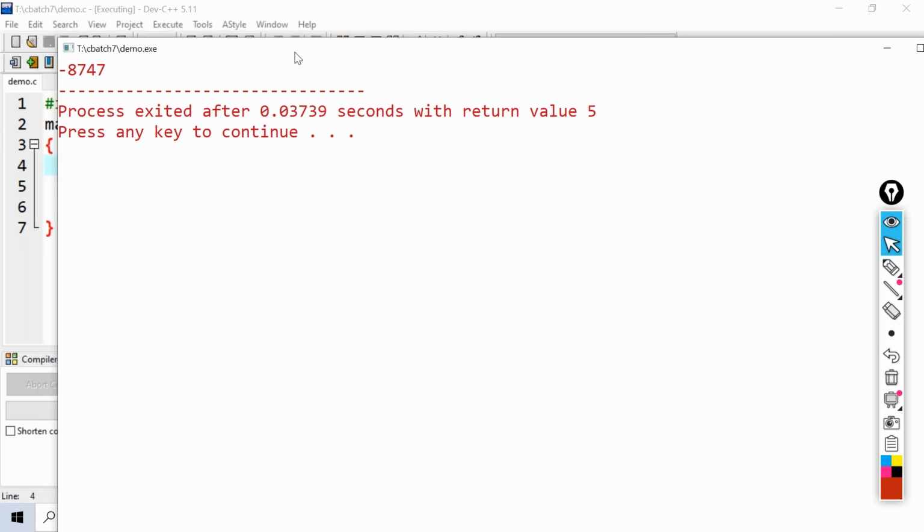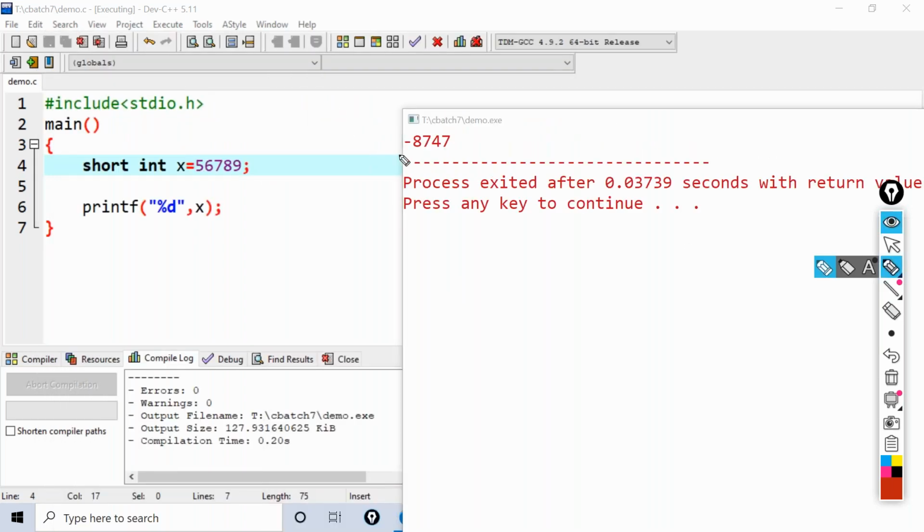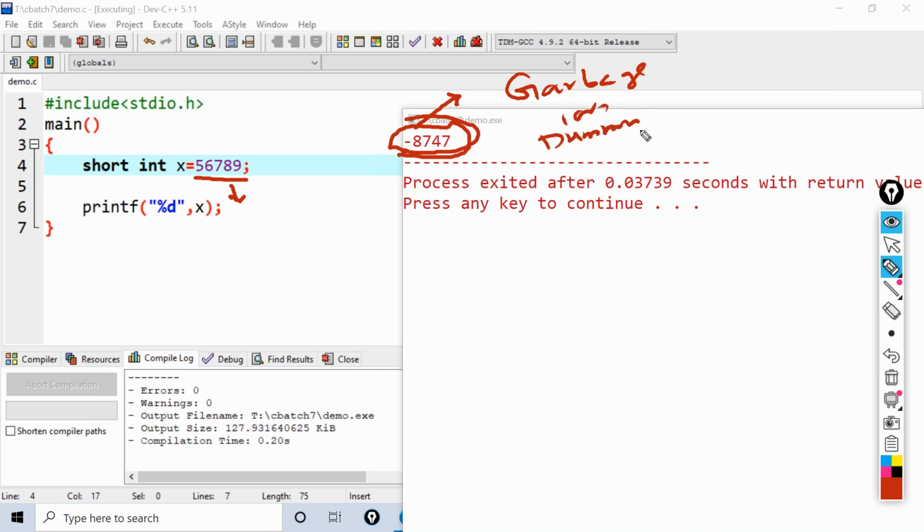What is it printing? Did you observe? It is printing minus 8,747. Which value are we giving? 56,789 we are giving, but it is giving one dummy value. This is called a garbage value, or you can say a dummy value, or a junk value. So it is giving a junk value to us.